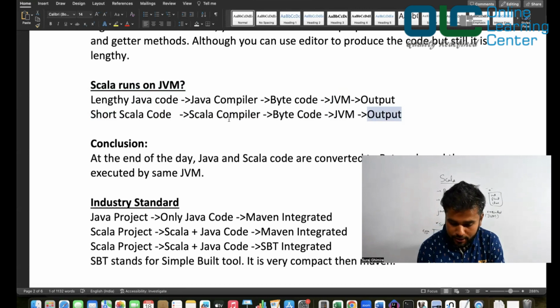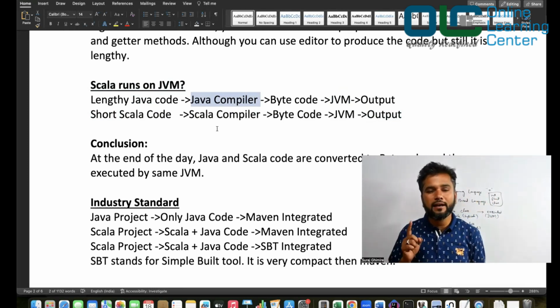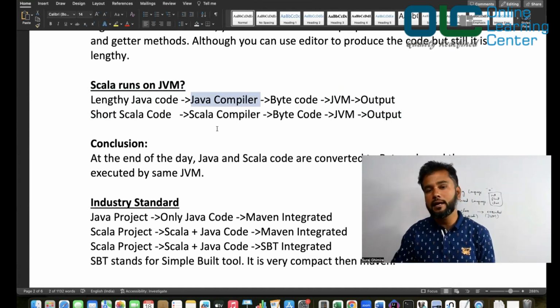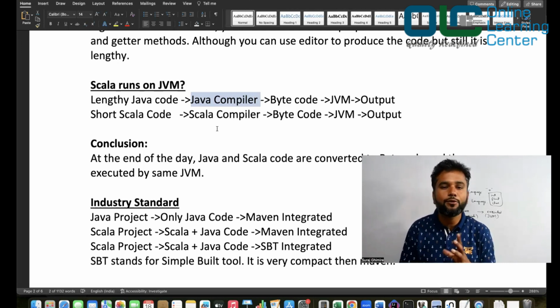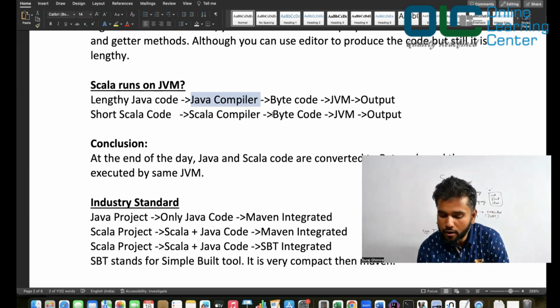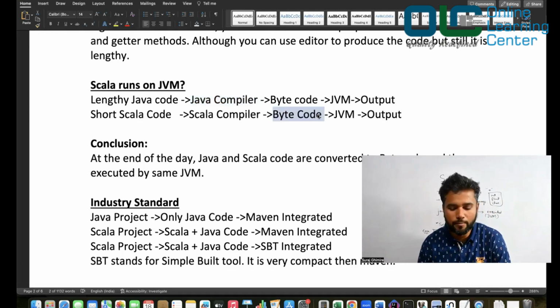Now if you look into this whole step, there is only one difference, that is the compiler. A Java compiler can compile a Java program, a Scala compiler can compile a Scala program. A Java compiler cannot compile Scala code, and a Scala compiler cannot compile Java code because they don't understand each other. But once the compiler has given me a .class file, it does not matter. The JVM can execute the .class file given by anybody.